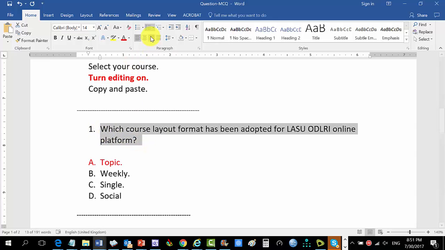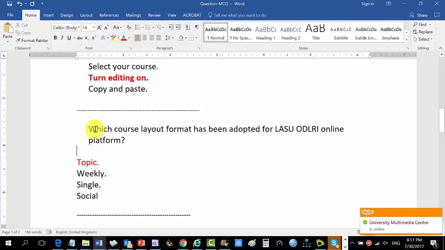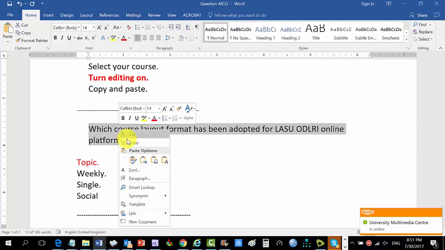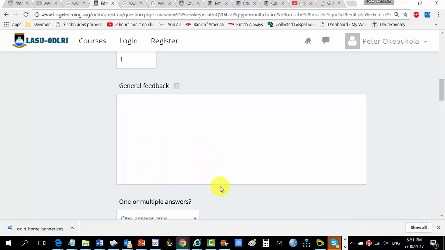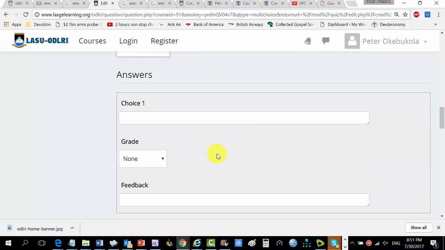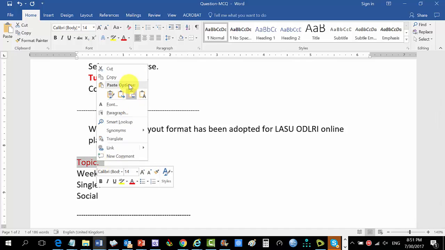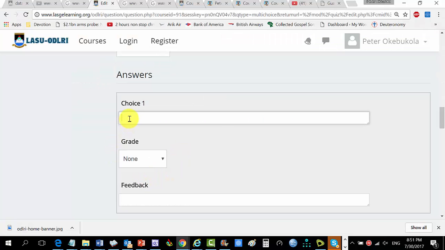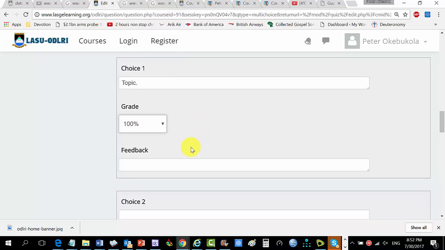I've already hinted or advised that you should just take this off because it's going to be disturbing your copying and pasting. So copy this, question text, paste. Which course layout format has been adopted by ODLRI? One answer only here, and it's ABC here. Choice 1, topic. Copy. I'm doing Ctrl+C at the back, but just to show you, and then paste. It's the correct one, no? So you got to put it as 100%. And the others, what thing would be?